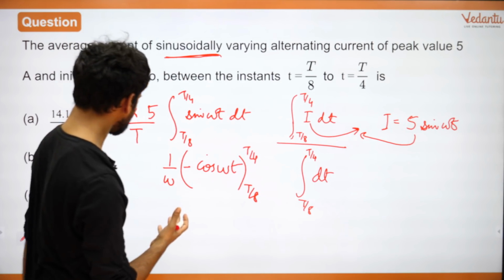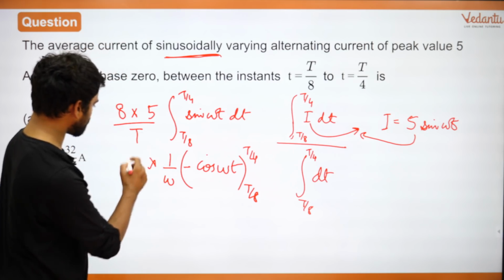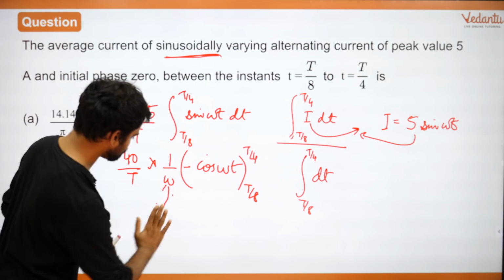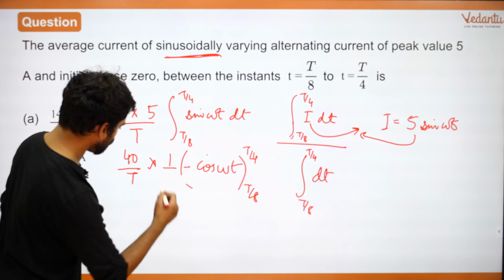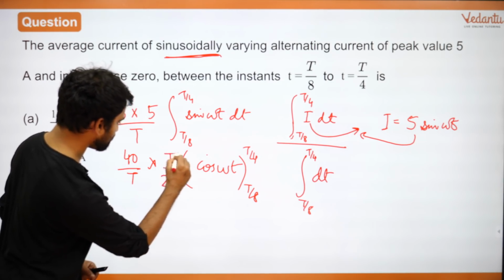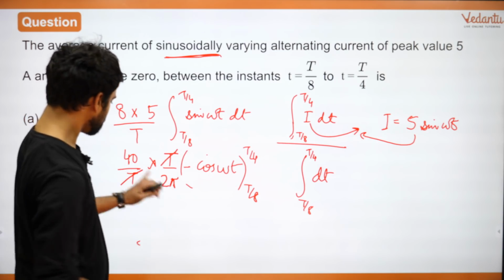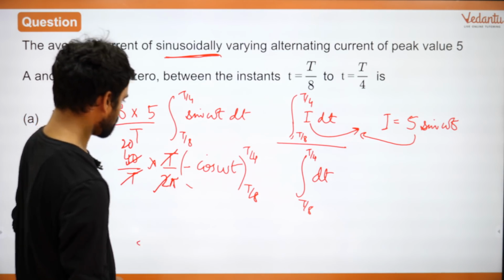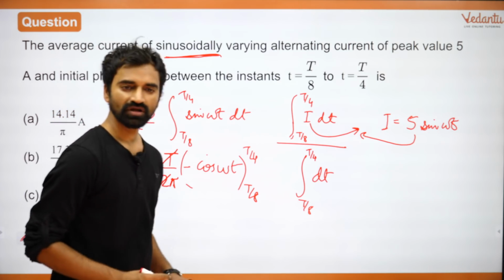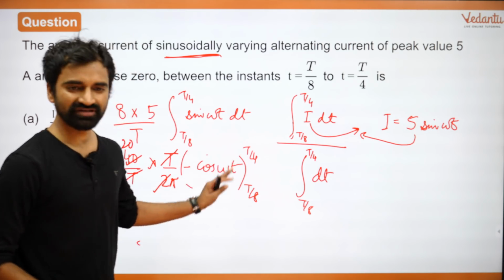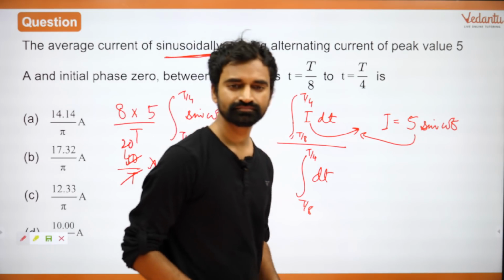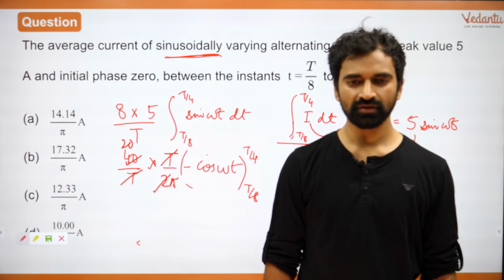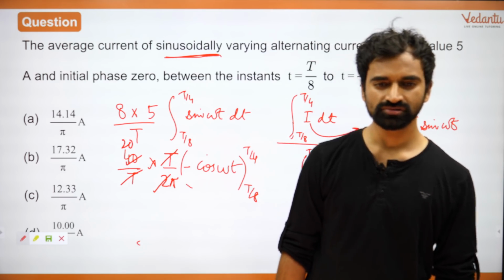And इसके बाहर write down the rest of the stuff. 40 upon T. Let me substitute omega. Omega को you can write it as 2 pi by T. T gets cancelled. यहाँ पे आपके पास 2 pi भी चला गया है. There is a minus sign over here. Is that fine, everyone? Now अब तो easy है, अब तो substitute कर देंगे.